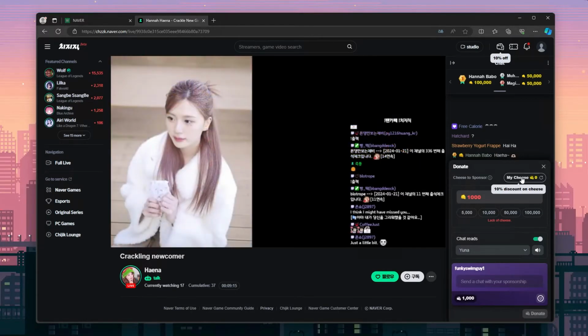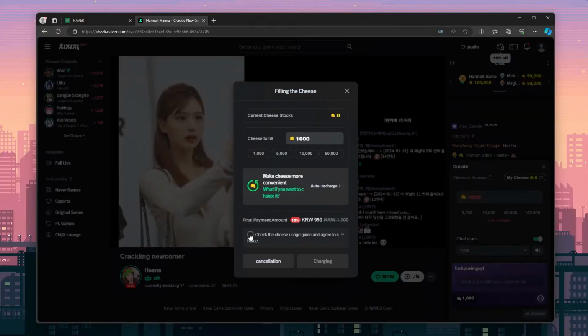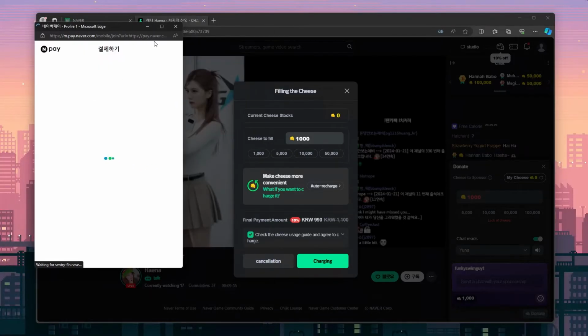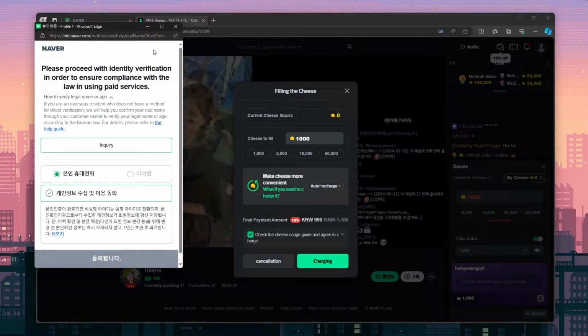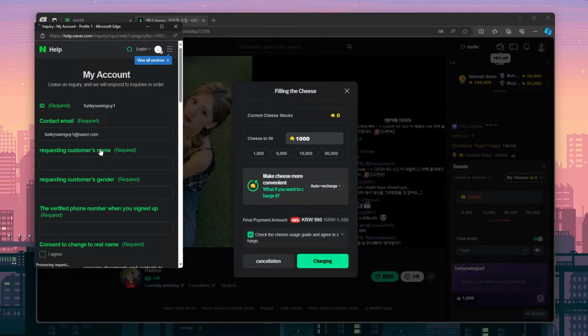If I click the My Cheese button, then agree to the terms, and attempt to charge, this pop-up window will appear, stating we need to verify our account. The process is a bit of a pain, but I'll be going through the account verification steps in detail in this next section.